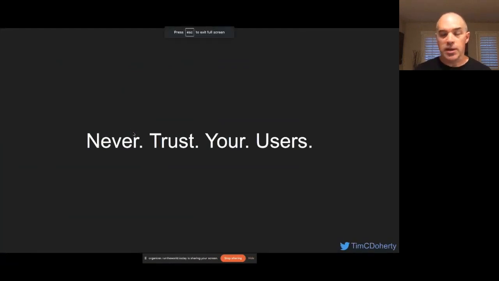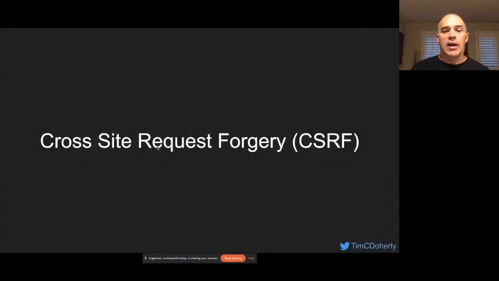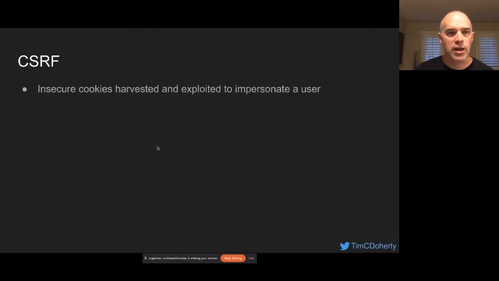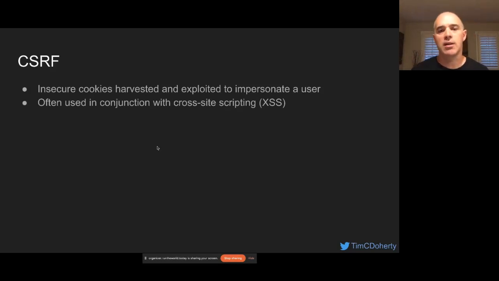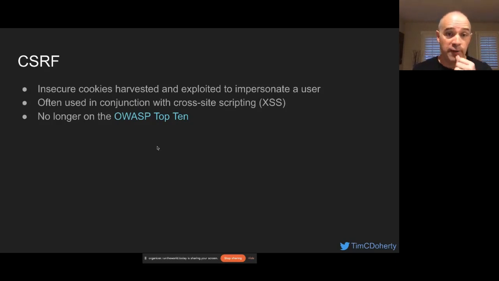Okay, so that brings us to our next suspect in the list. It is cross-site request forgery. Cross-site request forgery is not specifically a JavaScript exploit. It is the harvesting of misconfigured or insecure cookies to forge requests on behalf of a user. However, it's included here because it is very often used in conjunction with cross-site scripting. Cross-site scripting is the most common method for harvesting those cookies or other means, JWTs, etc. It is actually no longer on the OWASP top 10. The most recent top 10 was published in 2017, and cross-site request forgery fell off the top 10.